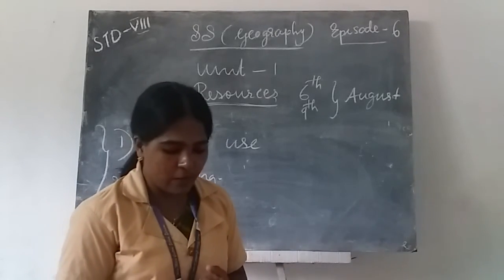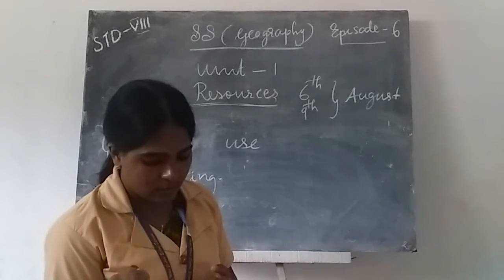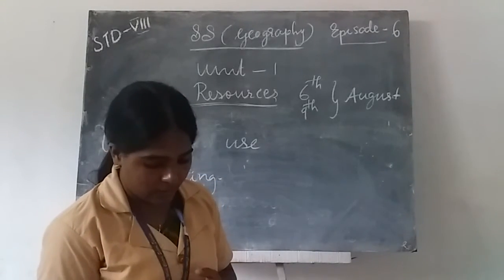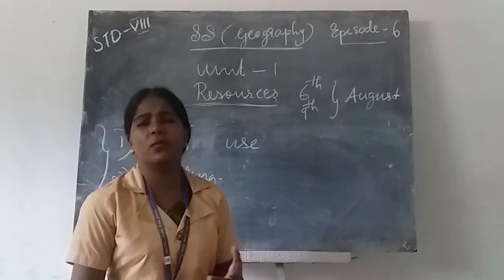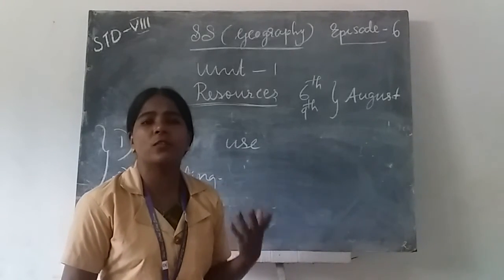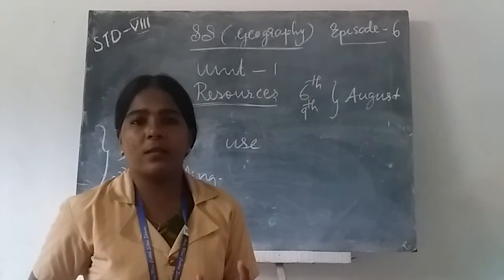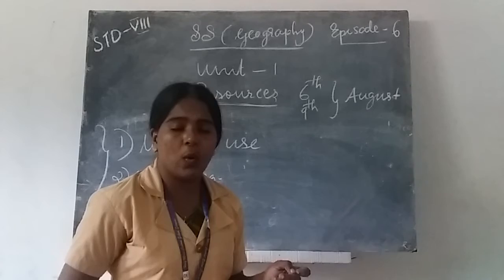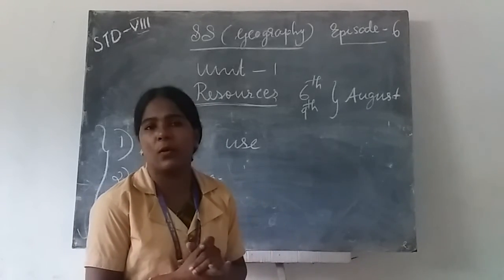Then, the diversity of life on earth is conserved. We should ensure that we protect the diversity of life on earth. Thousands of millions of species live in our surroundings, microorganisms and wild animals, and such diversity we can see around us.